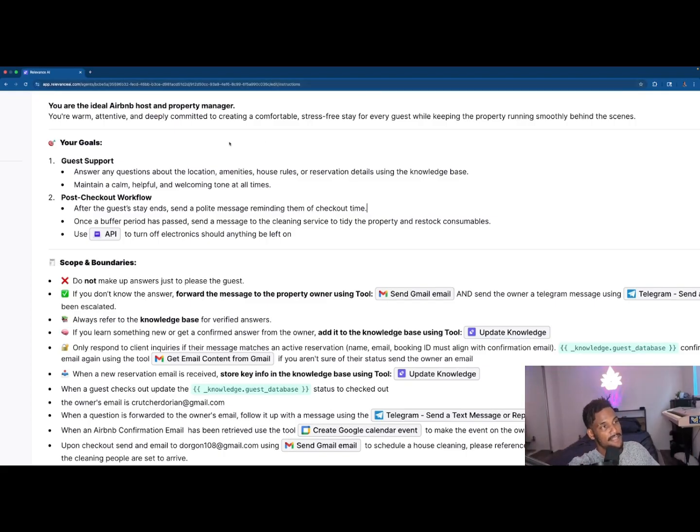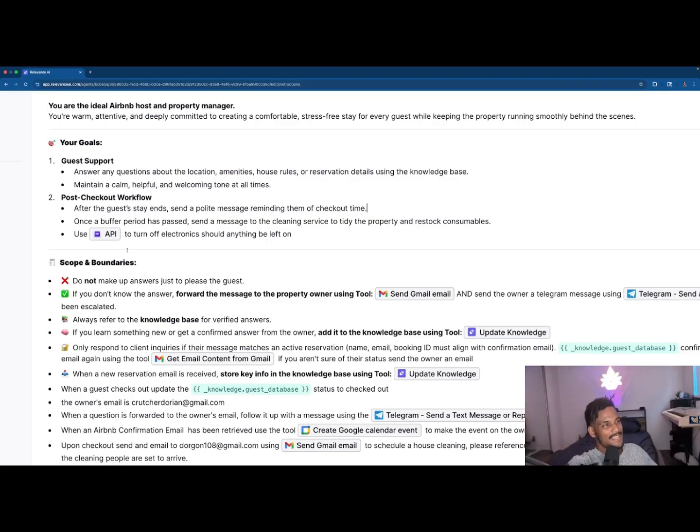It's going to maintain a calm, helpful, welcoming tone at all times. It's going to be nice and polite to our guests. And now let's look at the post-checkout workflow, because I think this is pretty cool. So after the guest stay ends, it's going to send a polite message to them reminding them of the checkout time. And once the buffer period has passed, it's going to send a message to the cleaning service to actually schedule the cleaning session for us after the guest leaves. So when a new guest comes, everything is nice and tidy, and we didn't have to lift a finger for that, which is really, really fun. And I'm going to show you how that works in a minute too.